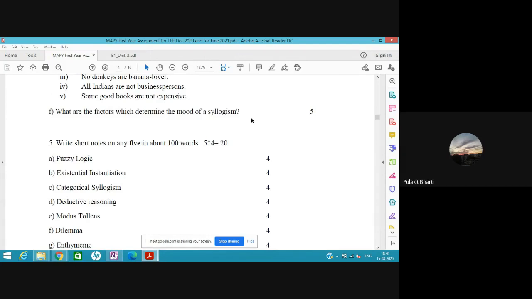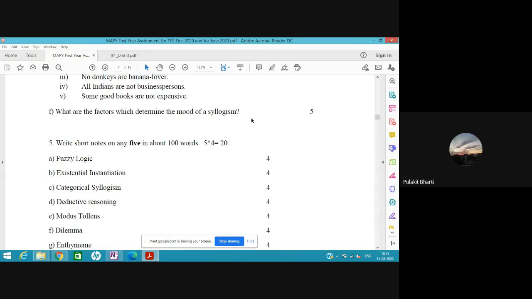Quantity means whether that proposition is distributed. Distributed means all elements of the set are covered. For example, all humans are mortals. Here all humans are covered, so this is an A type of statement. This is quantity. Another example, no humans are perfect. This is also distributed. No human includes all humans that are not perfect. Now this is the quantity.